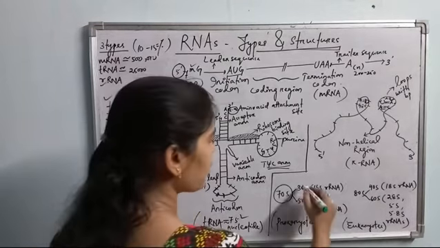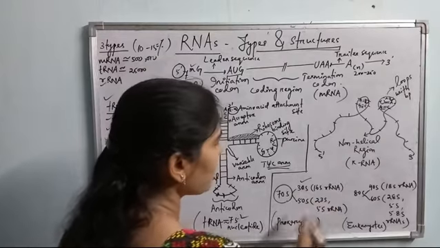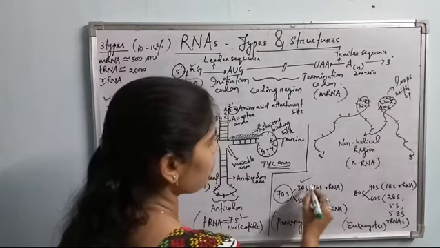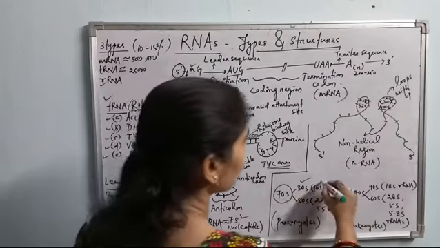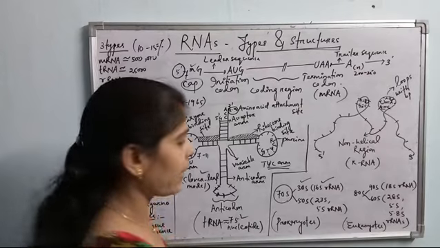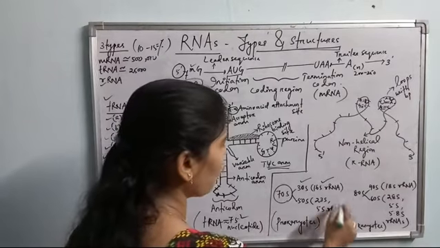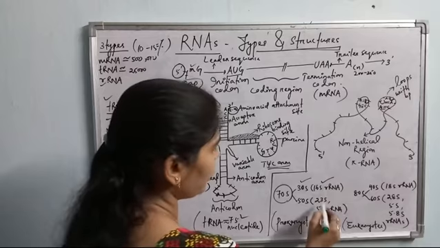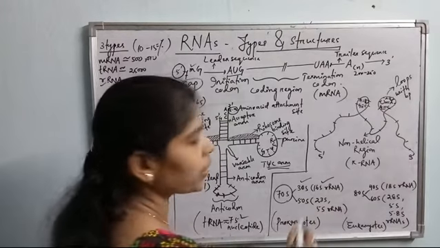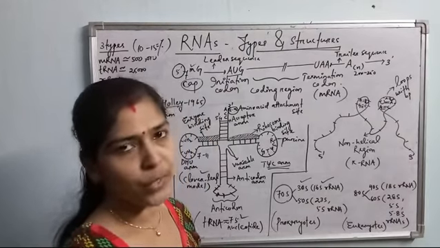So the smaller ribosomal subunit in prokaryotes is 30S. This 30S smaller ribosomal subunit contains the 16S rRNA molecule. Sedimentation coefficient is 16. Okay, and the larger ribosomal subunit is 50S. It contains two rRNA molecules, 23S and 5S rRNA molecules. So this is all about the prokaryotic rRNAs. Three different types of rRNAs are found in prokaryotes to form the prokaryotic ribosome.